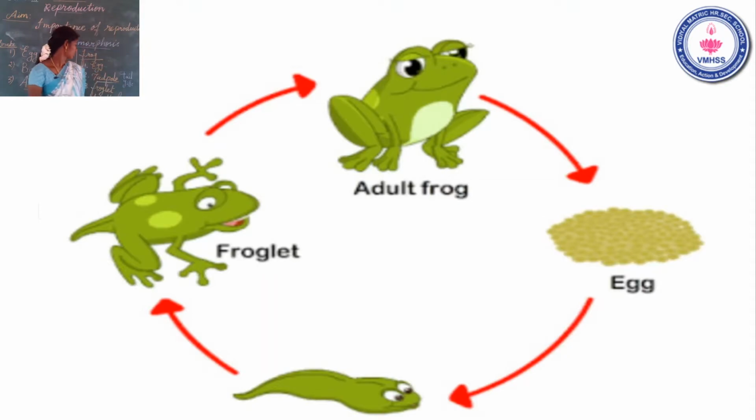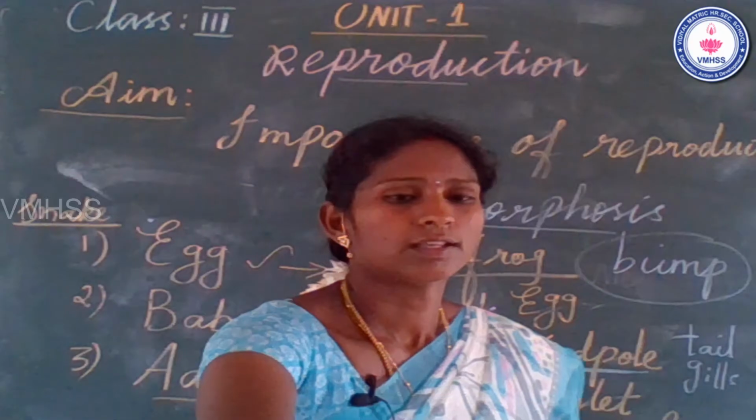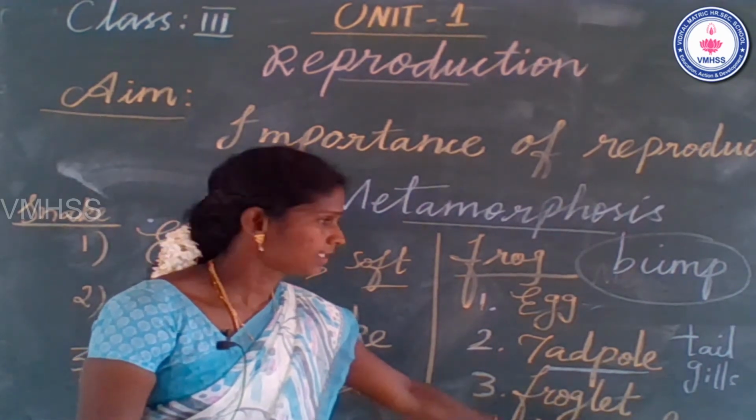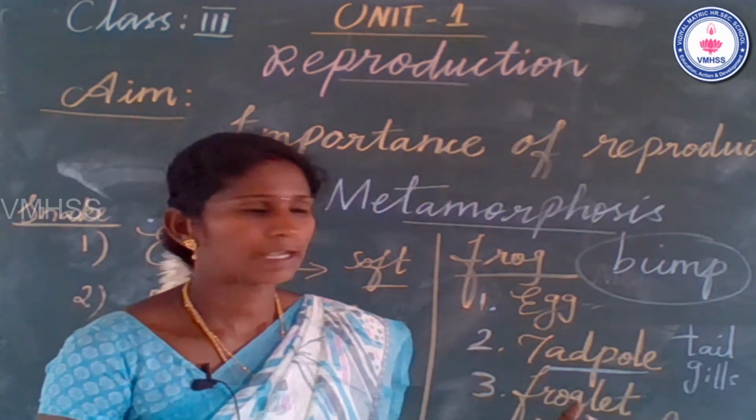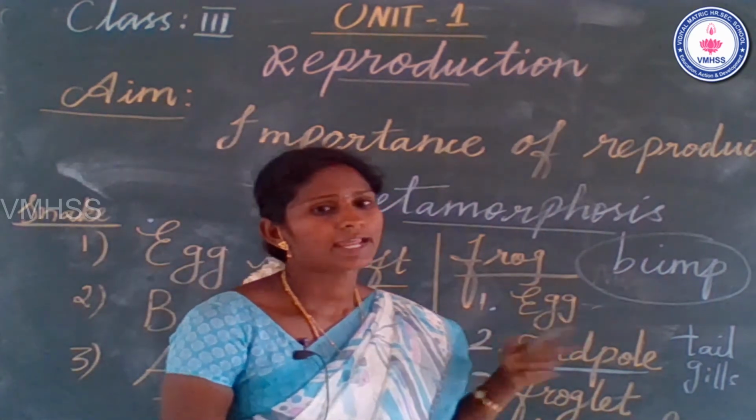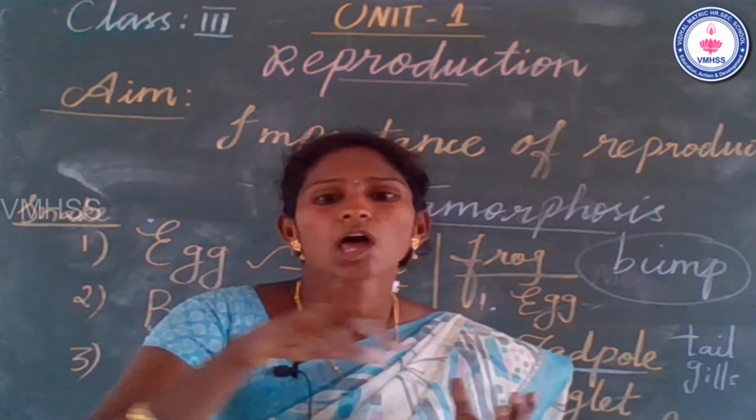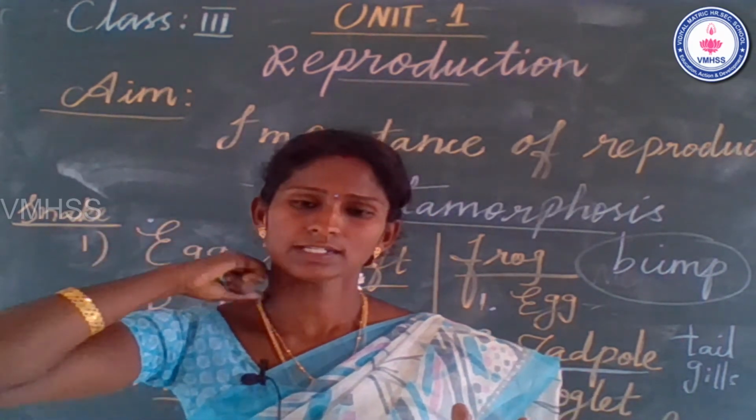So the third one is the froglet stage. In this stage, metamorphosis takes place. Some small tiny bumps are developed near the tail and head part. A tiny bump means a small organ of the backbone, like the frog's backbone.